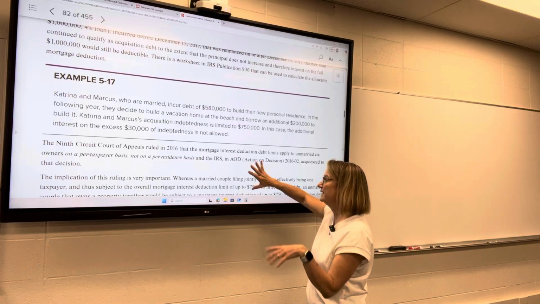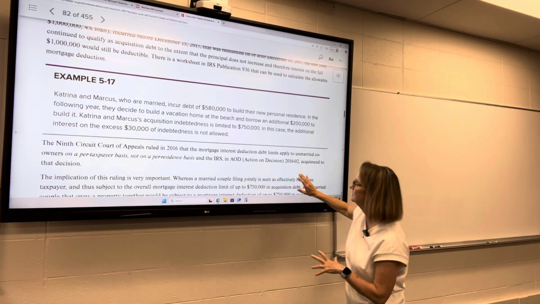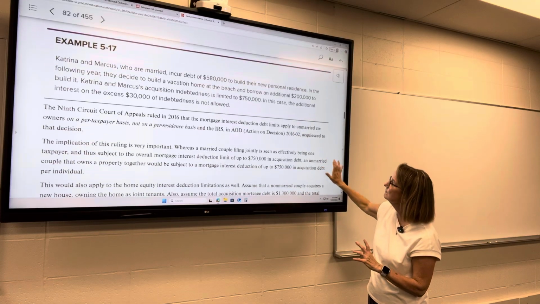But not all of the interest would be deductible. The vast majority of it would be, but not all of it. The amount of interest that's paid with regard to the $30,000 would not be deductible.